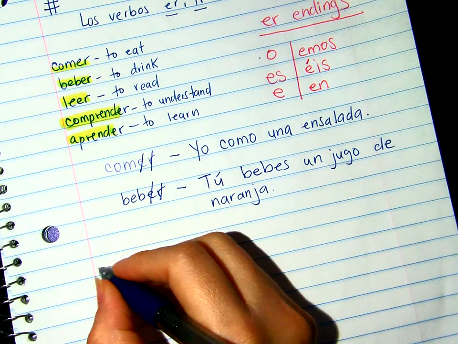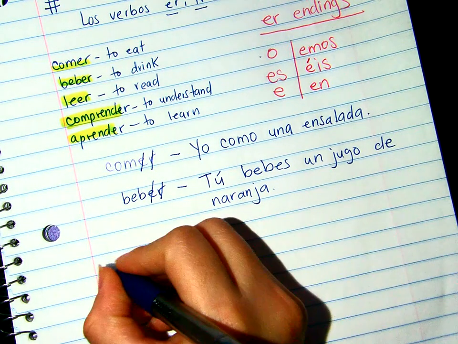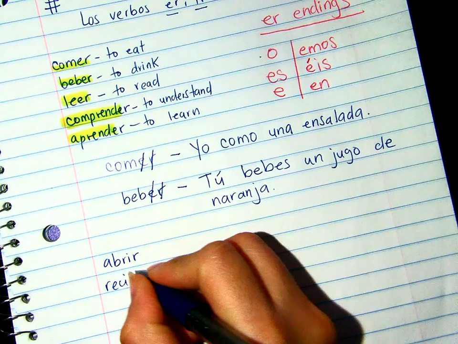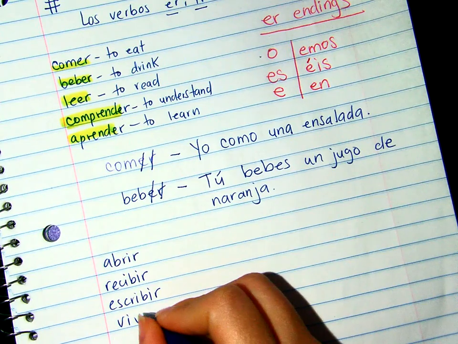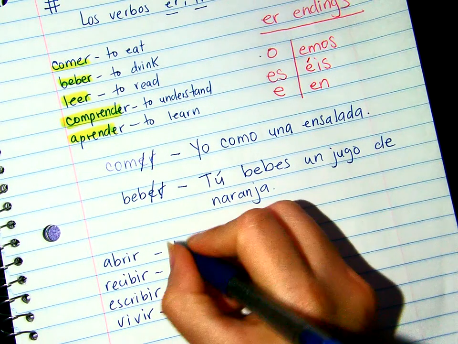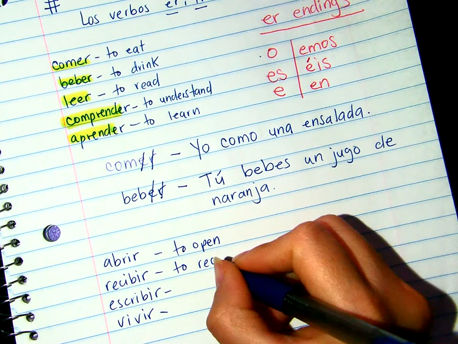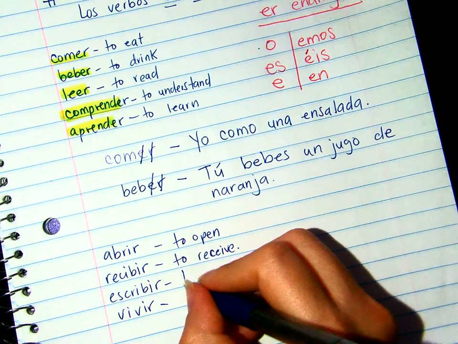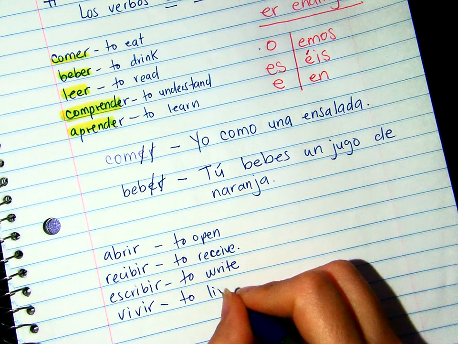Bien. Now let's go over an IR ending verb. Let's make a list. Tenemos abrir, recibir, escribir, vivir. Abrir is to open. Recibir is to receive. Escribir is to write. Vivir is to live.